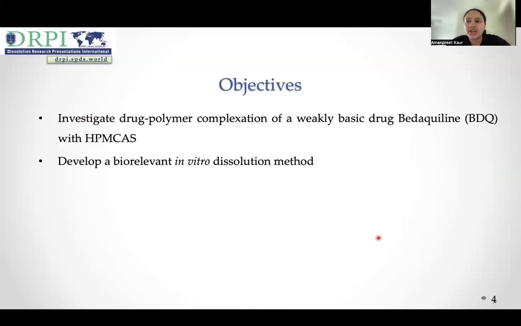The objective of the current research was to investigate drug-polymer complexation of a weakly basic drug bedaquiline with anionic polymer HPMCAS. The second objective of the research was to develop a biorelevant dissolution method that can overcome drug polymer complexation in the solution.